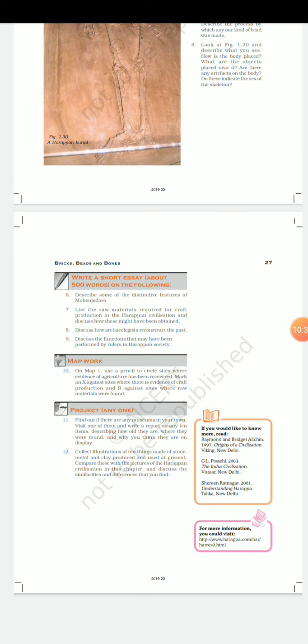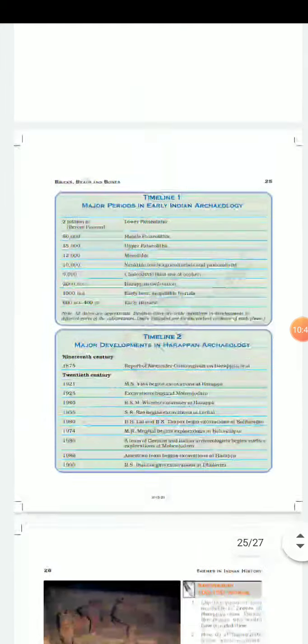On map number 1, use a pencil to circle sites where evidence of agriculture has been recovered. Mark an X against the sites where there was crop production. This is map number 1, on the very first page.